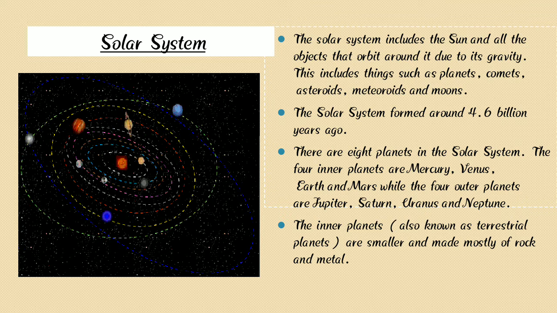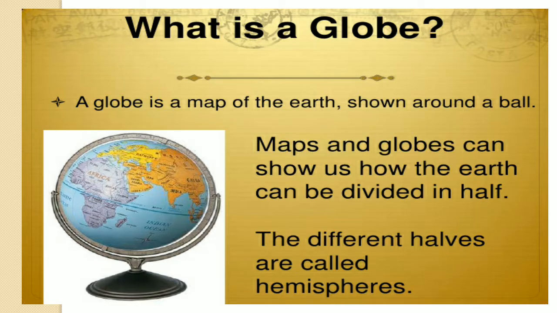Children, you all now understand about the solar system and earth. Now we are going to learn what a globe is. Here we can find a photograph of a globe, and the small model of the earth is called a globe. We find a globe in our science laboratory in school.